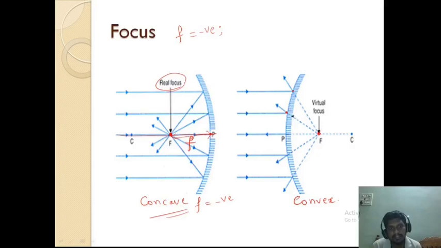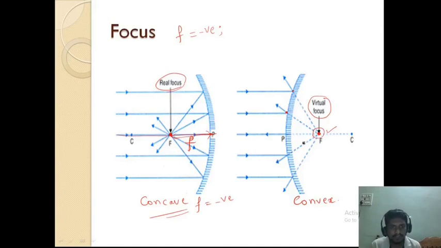They are not directly coming from this focus; they appear to be coming from this point. That is why this is called the virtual focus. For the real focus, the rays are actually meeting. Here they only appear to be diverging from this point. This is called the virtual focus.